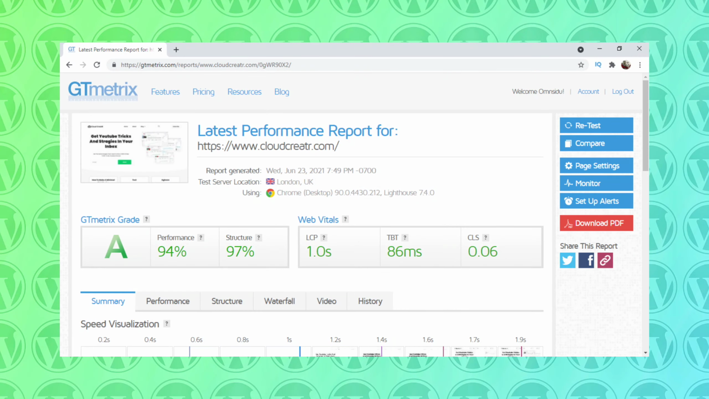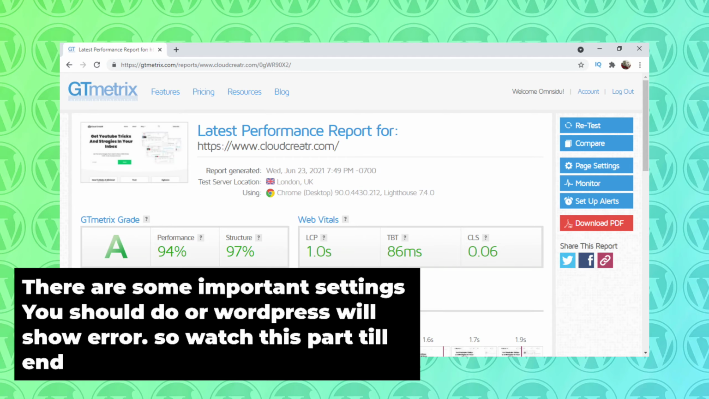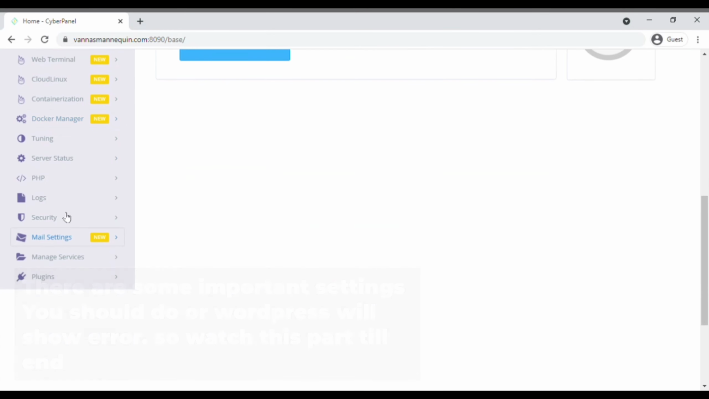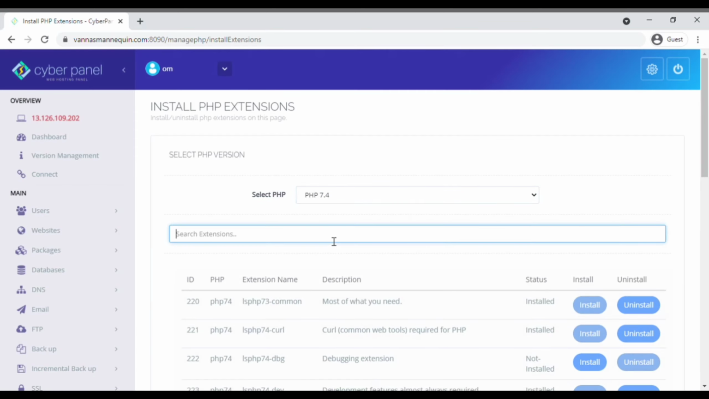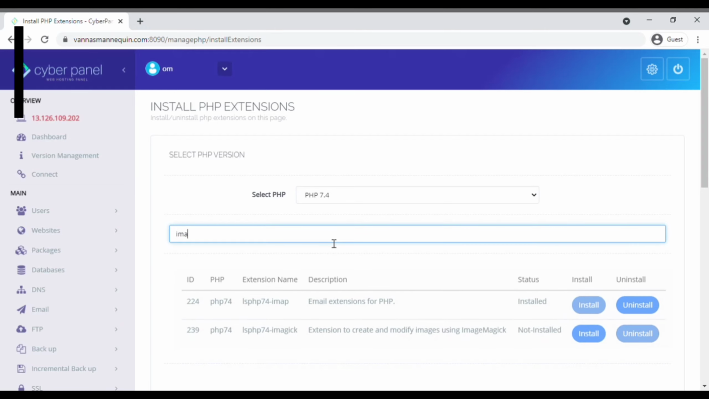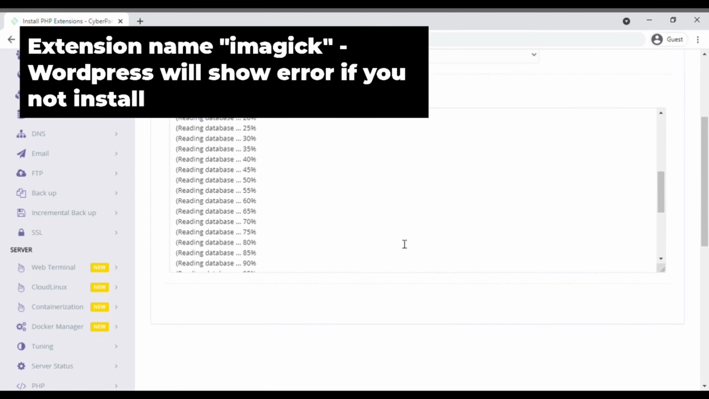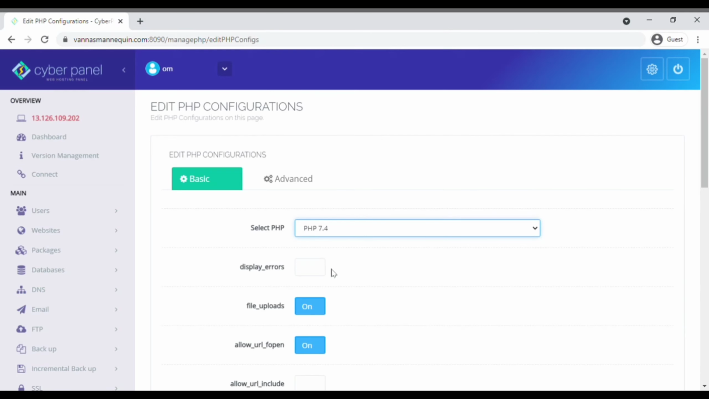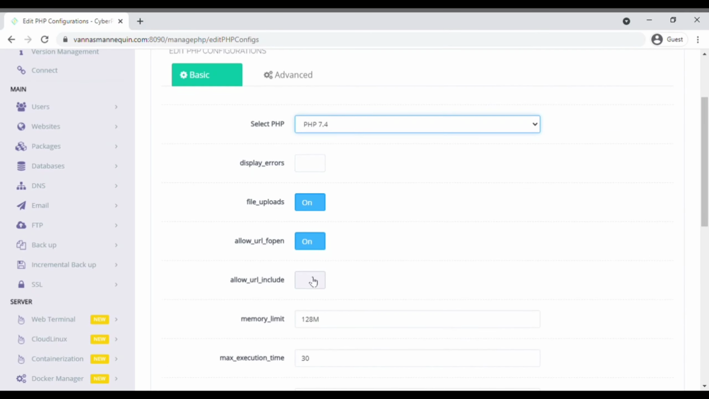We are now going to do some performance configuration for our hosting. Some important settings that will improve the speed of the website. Go to the PHP section, click on Install Extension, select PHP 7.4. Install the extensions shown on your screen. This will improve the speed of your WordPress website. Go to Edit PHP Configuration, select PHP 7.4.